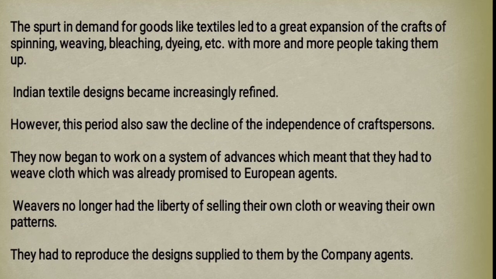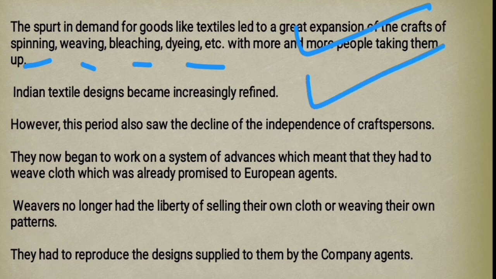After that, demand for cloth was increasing, so many people engaged themselves in spinning, weaving, bleaching and dyeing, and the quality of Indian textile became better. But in this entire process, there was one negative thing. Indian weavers and craftspersons were losing their independence.